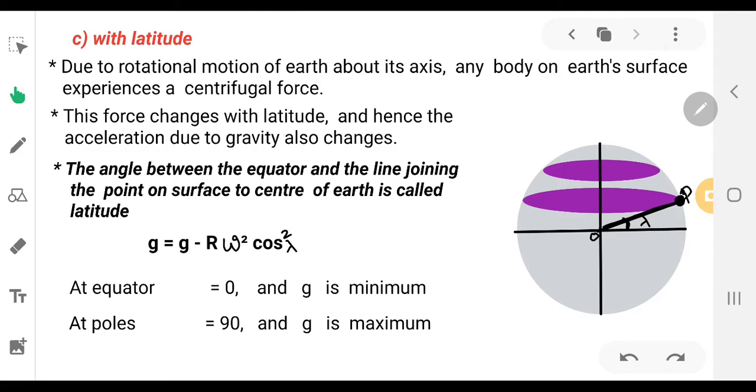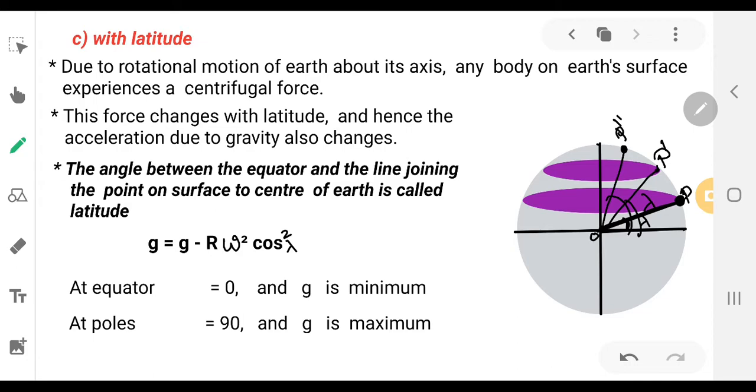So as you move away from the equator towards the poles, the lambda value is going to change. At the equator, the lambda value will be equal to 0. As you move away, if this is P dash, another point, the lambda value is increased. If you take another point P double dash, then this will be the lambda value.